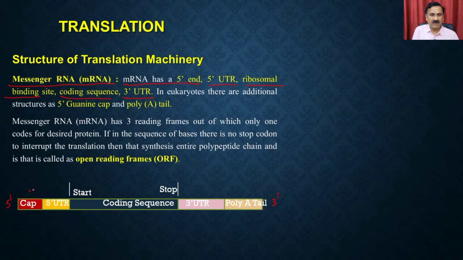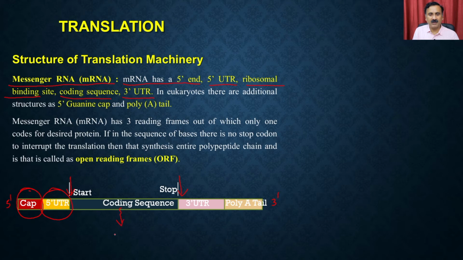On the 5' end it has a cap structure, and next to the cap it has the 5' UTR. Then it has the translational start site, and then the translational stop site. The nucleotides present between the start and the stop site are called the coding sequence.